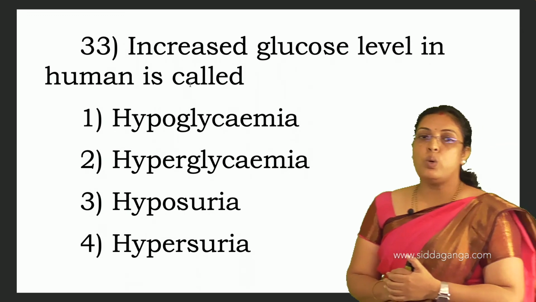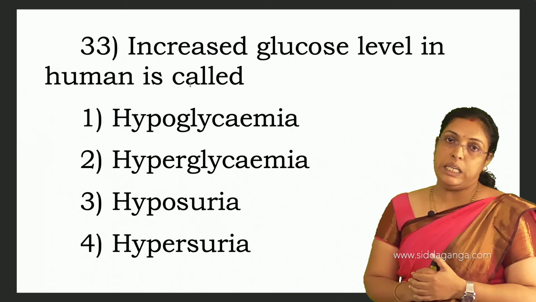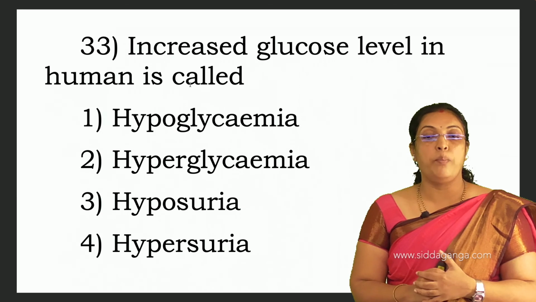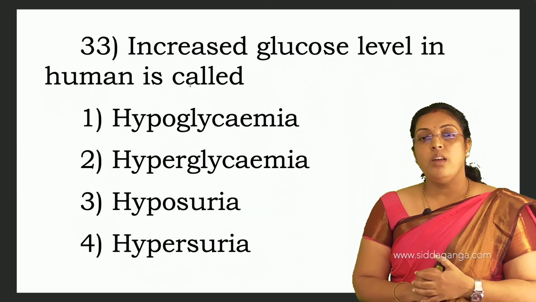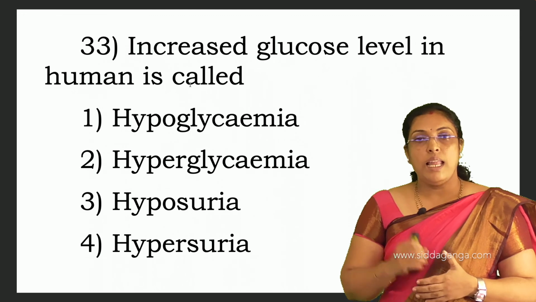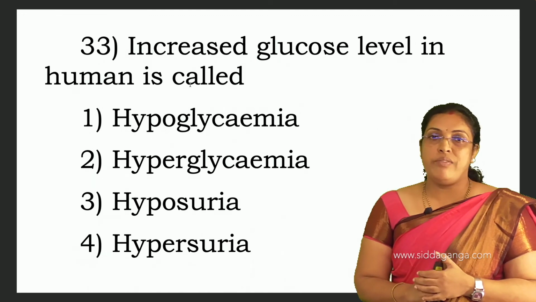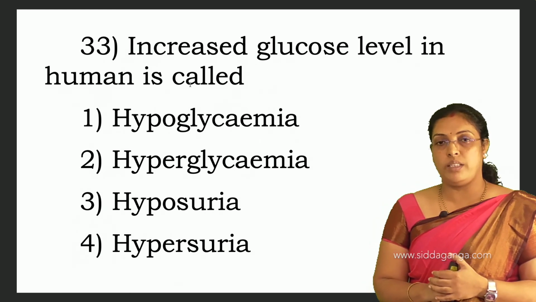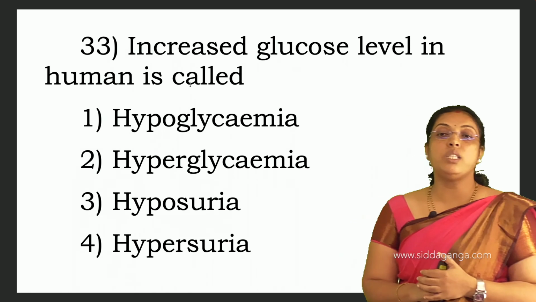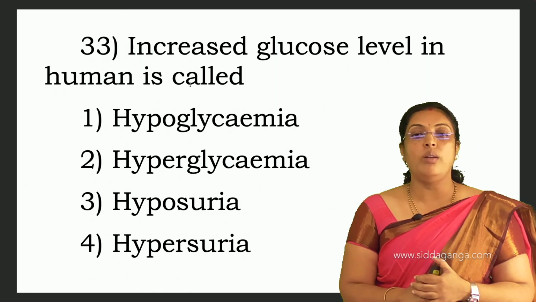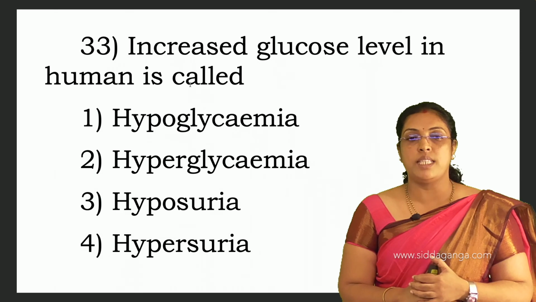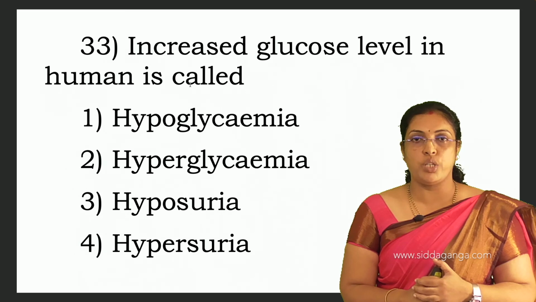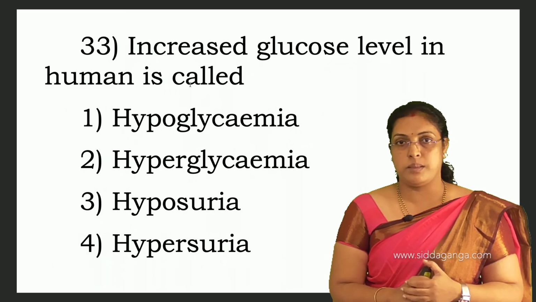33, increased glucose level in humans is called: hypoglycemia, hyperglycemia, hyposuria and hypersuria. Hypoglycemia means less glucose level in the blood. Hyper means increased glucose level in the blood. So they have asked increased glucose level in humans is called hyperglycemia. Second is the answer for 33. This hyperglycemia results in a condition called diabetes mellitus.